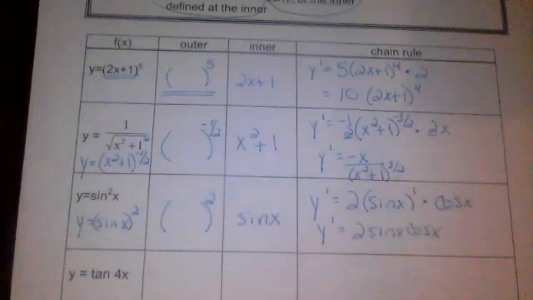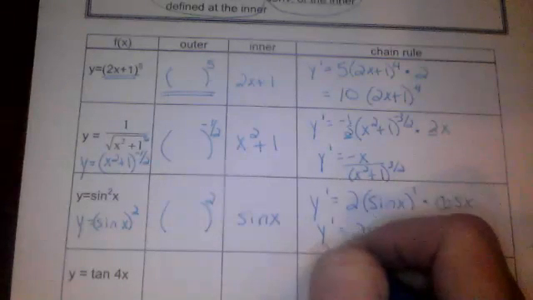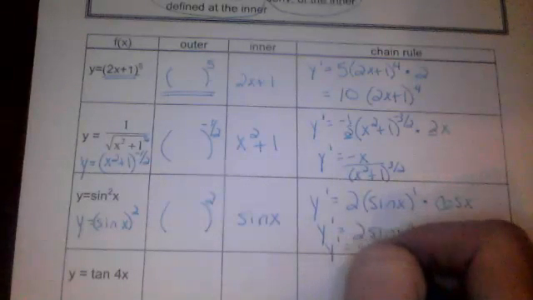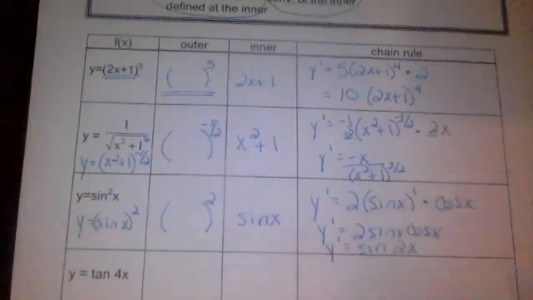And I don't know if you remember, but that one is one of our double angles. That's the double angle for sine. So that equals sine of 2x.